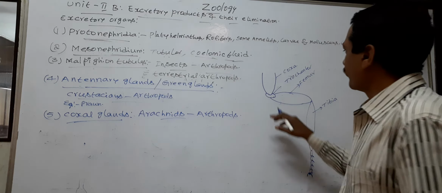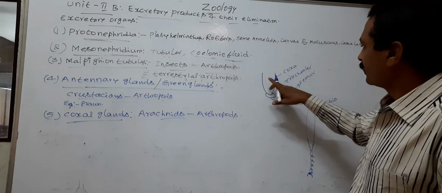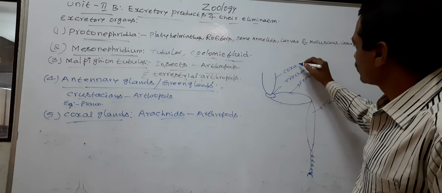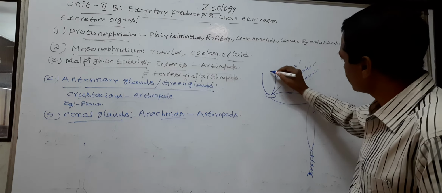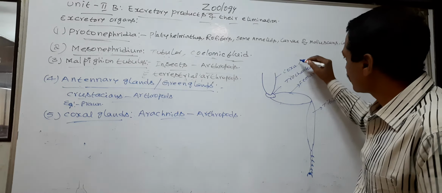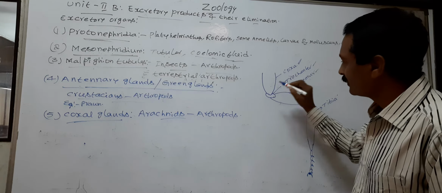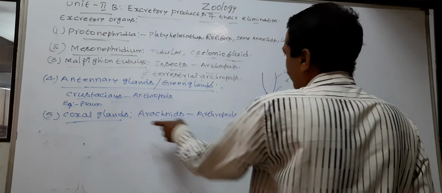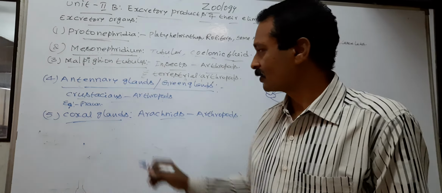So the leg of the arthropods possesses coxa, trochanter, femur, tibia. So this is the first part of the leg, called coxa. So at the base of coxa, the coxal glands open out. Hence the name coxal glands.